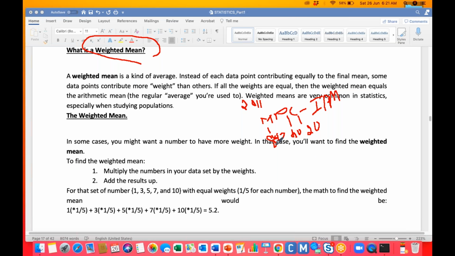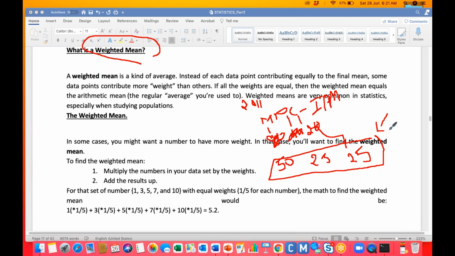In reality, maths will be 50 percent, physics will be 25 percent, and chemistry, he mentioned, is 25 percent. This is the weightage the central board of intermediate has mentioned for the MPC group in the IPE exam.